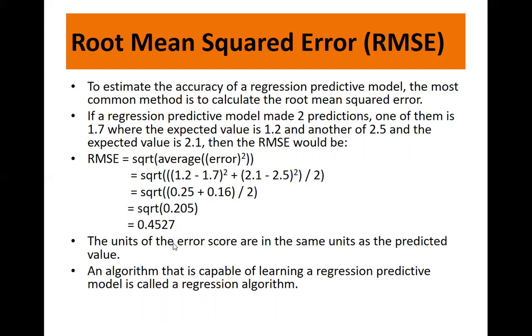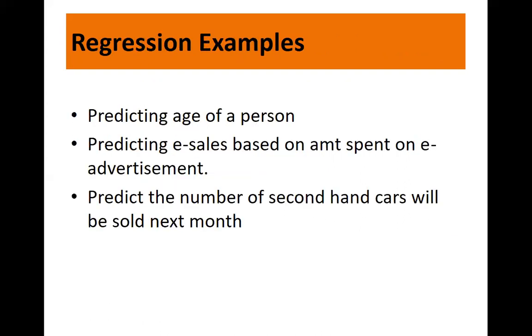So an algorithm that is capable of learning a regression predictive model is called a regression algorithm. Let us look at some examples of regression. Okay, predicting the age of a person. Now, age of a person is a continuous variable, right? You can say 3 years, you can say 18 years, you can say 21 years, 3 months, fine.